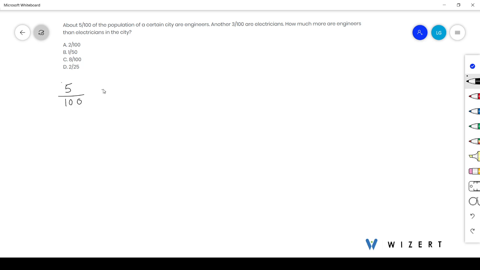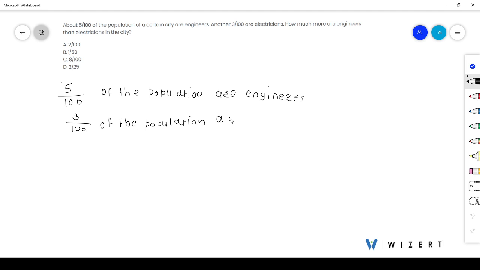Here we have given 1/2 of the population are engineers. 3/10 of the population are electricians.